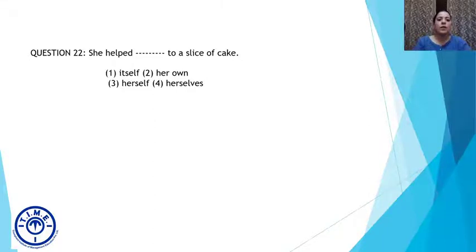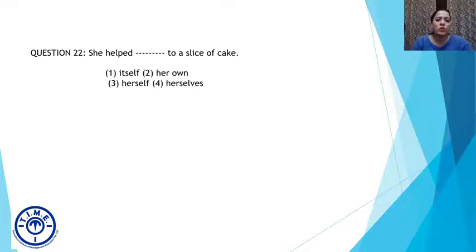Now, looking at the options, I can very easily eliminate option 4 because 4 is not a word. Herself is not a word. It does not exist in the English compendium, right? So we will go with itself, her own, and herself. Now, she helped itself. She is for a person. Itself would mean for a non-living thing. We can eliminate option 1.